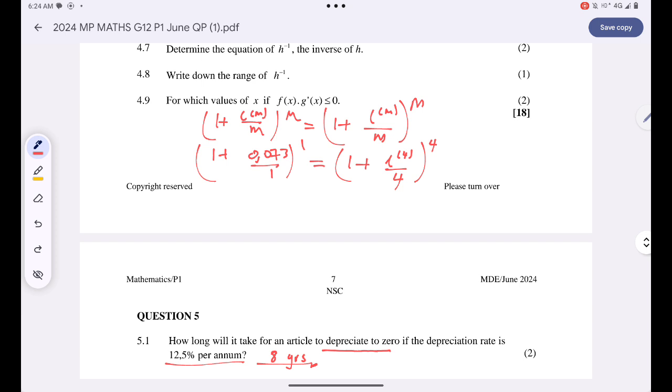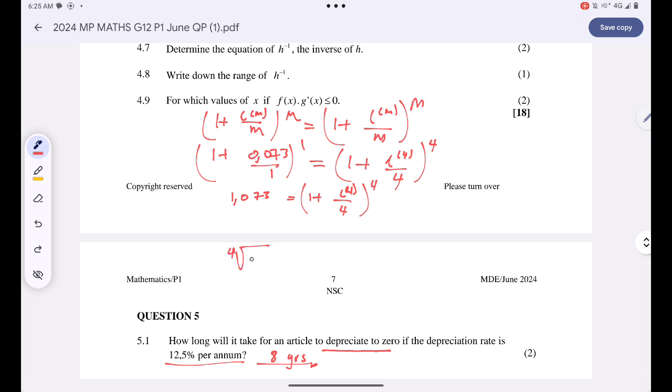Okay, so on the left hand side I'll end up having 1.073 is equal to (1 plus i to the power 4 all over 4) all raised to the power 4. The only unknown I have, guys, is that one over there. I can find the fourth root on both sides.